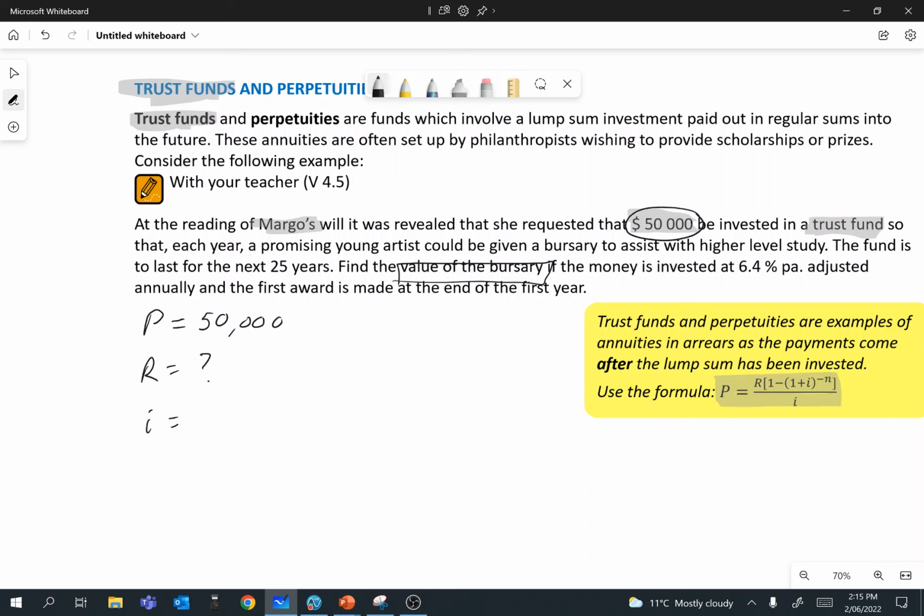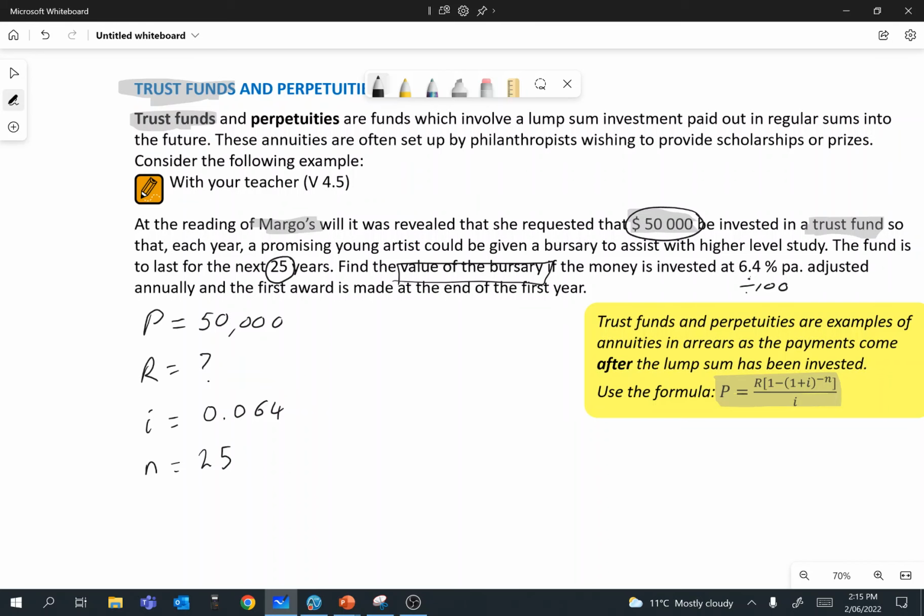Okay, the interest rate, so this is an annual rate, so we'll convert that to a decimal. 6.4% divided by 100. So 0.064. Now, because it's an annual rate, it's not compounding monthly, quarterly, anything like that. It's compounding annually, so we can just leave that alone. And number of periods, well, this is an annual bursary or an annual trust fund payment for 25 years, so 25 periods.